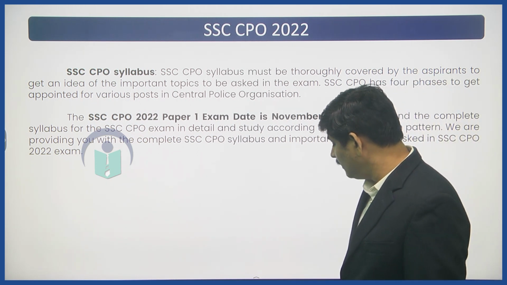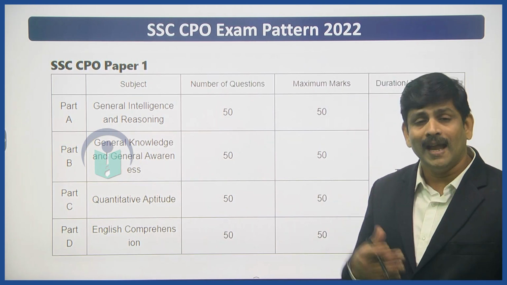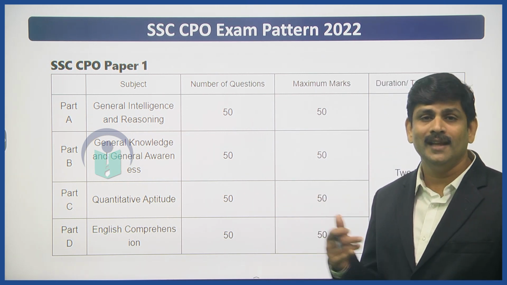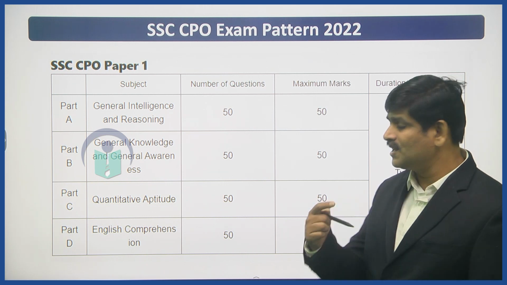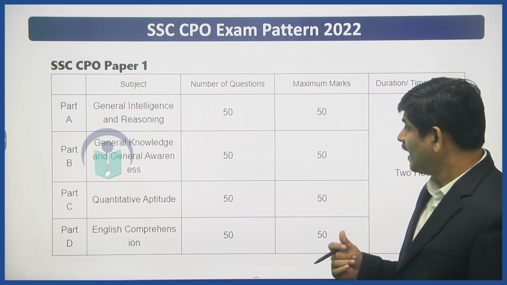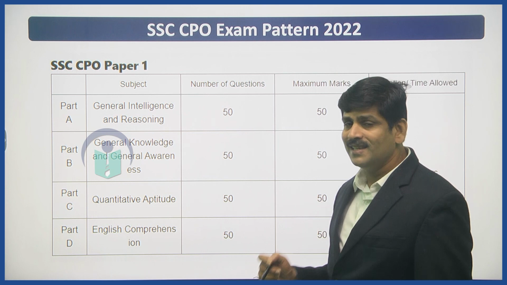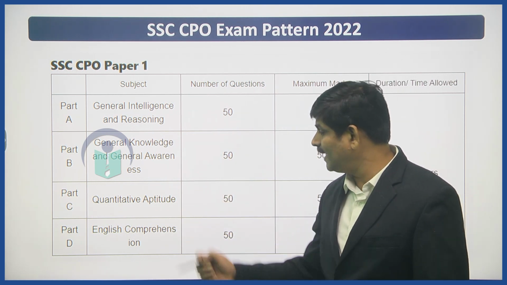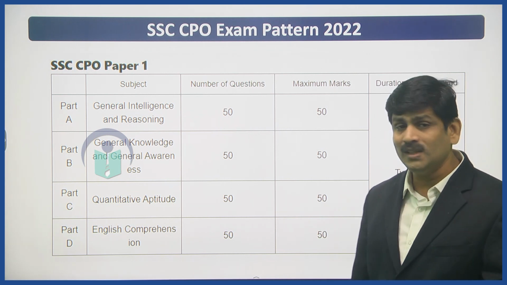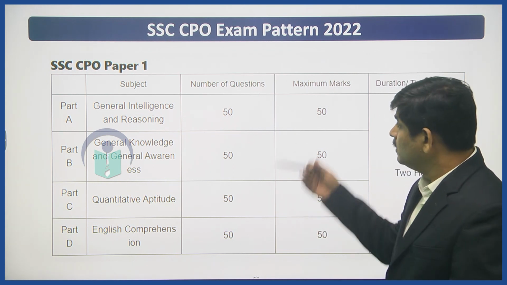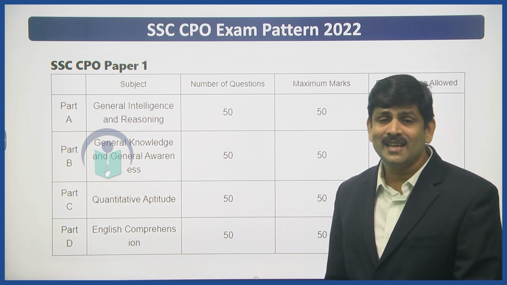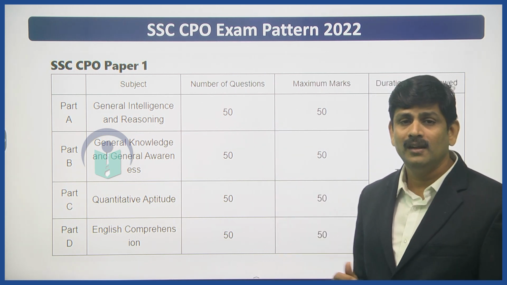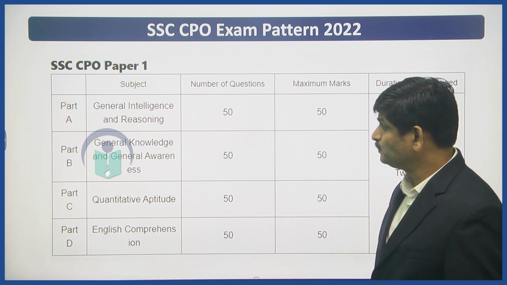preparation immediately. What are the various topics involved in the written examination? It consists of 4 areas: general intelligence and reasoning, general knowledge and general awareness, quantitative aptitude, and English comprehension. These are the 4 areas of the objective type examination, which will be conducted in November 2022.